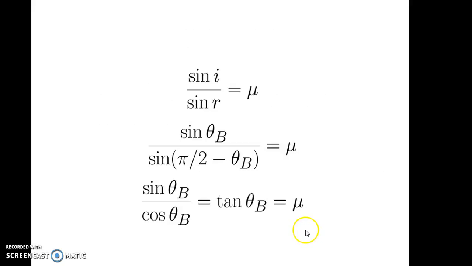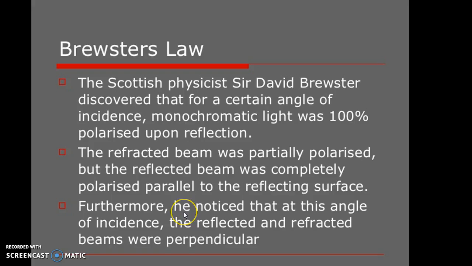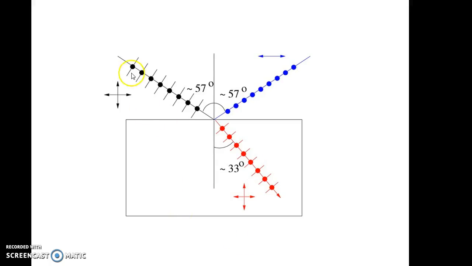Then what is Brewster's law? One statement of Brewster's law is: whenever an unpolarized beam of light is incident at the polarizing angle IP, then the reflected beam is found to be completely plane polarized and the refracted beam is found to be partially plane polarized, and they are always at right angles to one another. This is one statement of Brewster's law.